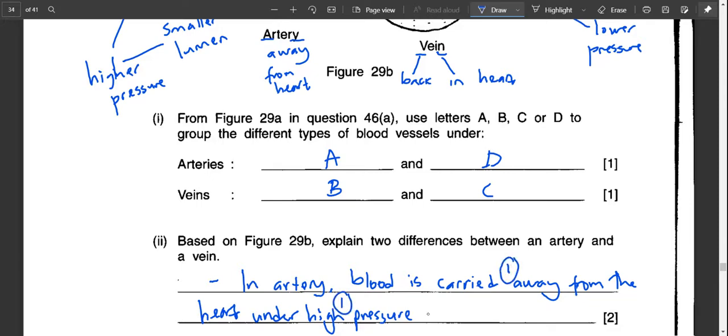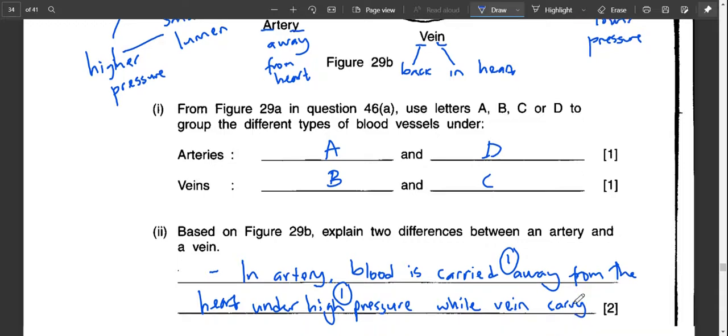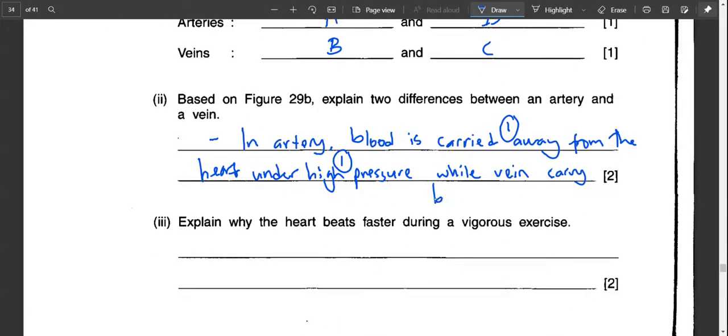So carried away is one mark, under high pressure is one mark, while the vein carries blood back into the heart under lower pressure. Okay, so that's it.